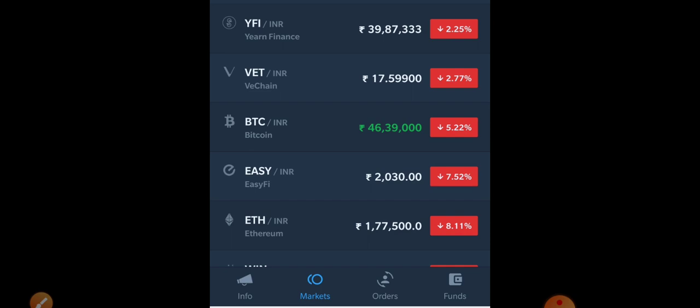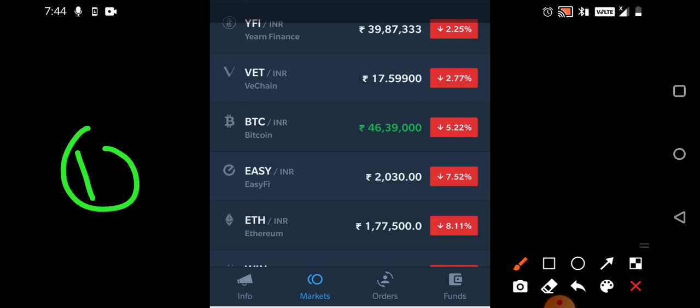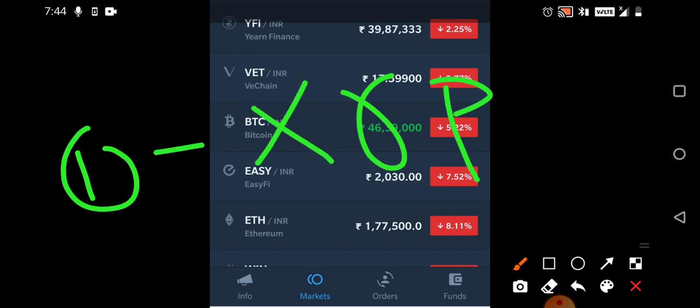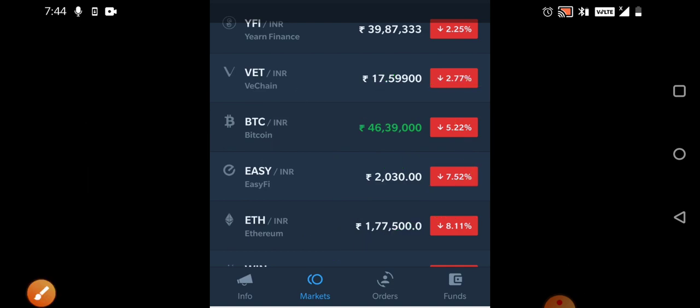So I'll repeat them. The first coin that you can buy, you can see here, is going to be XRP. About all these details, what this coin actually means, we'll discuss in the next video. Because the length is getting increased, in the next video I'll discuss all the coins, what the business is and all the projects. For now, coin wise, I can tell you XRP would be one coin.